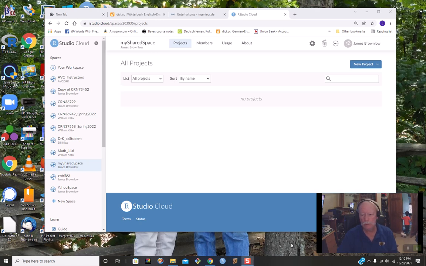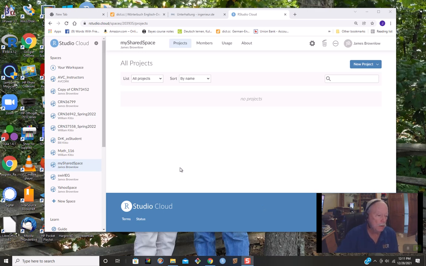Okay, well, we are recording now, and what I'm going to do now is demonstrate how one puts a base project into your shared space. Now, this has to be done within the confines of a shared space. Your workspace, which is a default that everyone gets when they open RStudio Cloud, won't take a base project. So this is going to be how to put a base project in a shared space that you have created within your RStudio Cloud account.